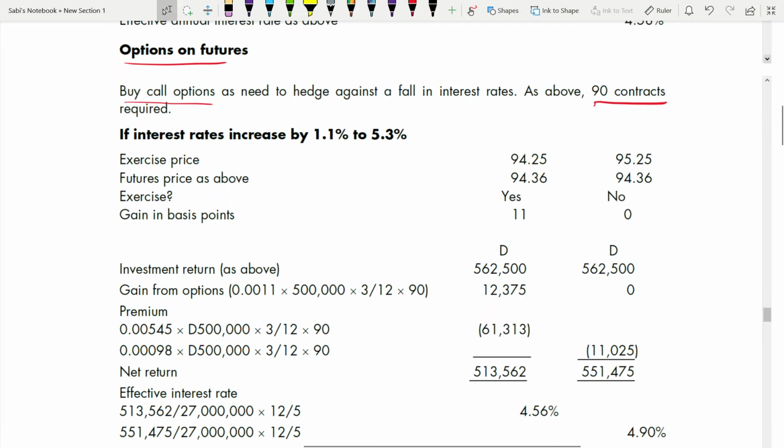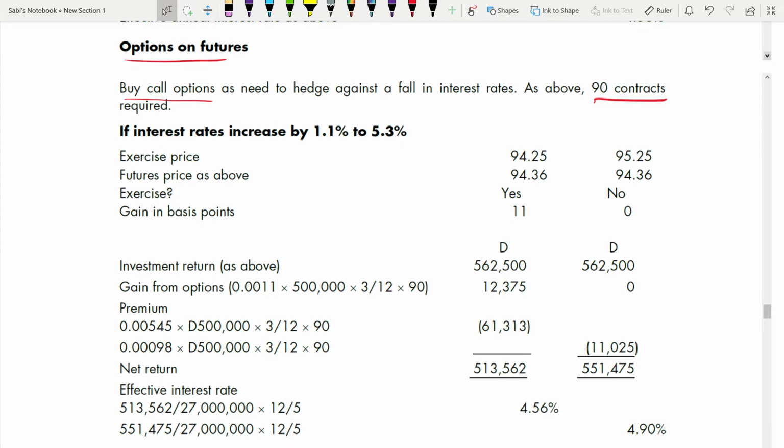Now, what happens when interest rate increases or decreases? The main thing here is you have to calculate the premium and you have to decide whether you are exercising the option or not. That is the only difference. The rest is the same. So first is your exercise price. With that, you are writing your closing future price.